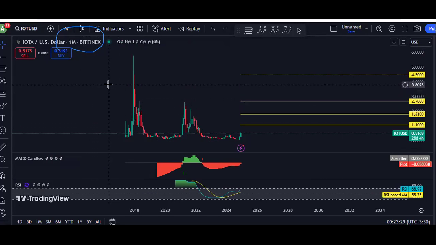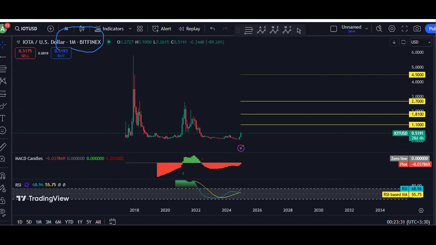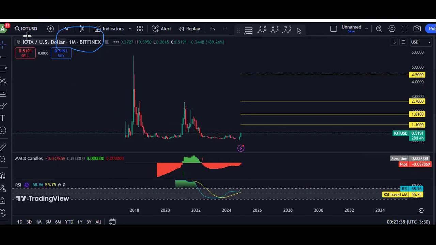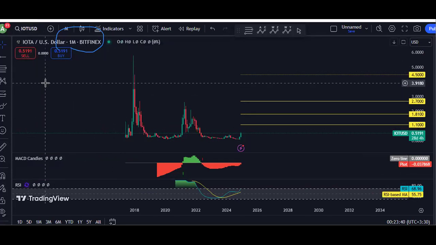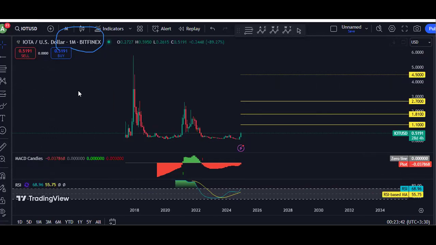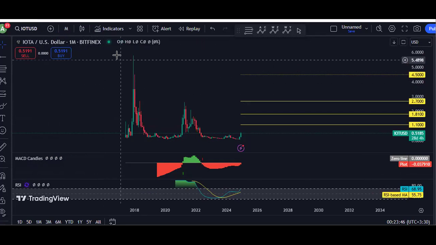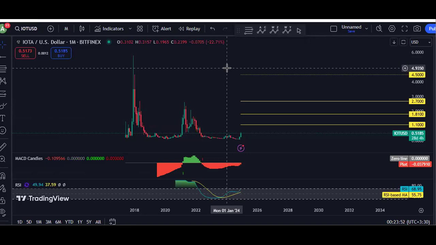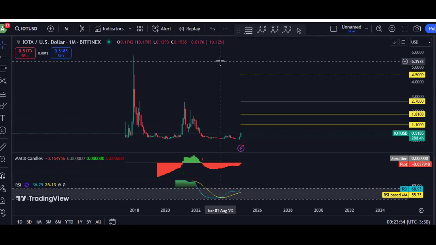Now we're talking about the all-time high. For me, since I remember, in 2018 the all-time high for IOTA was 4.5, somewhere within that range. That's why I want to highlight this. Now, what's the all-time high, 5.8 or 4.5? At that time, some of the exchanges had different prices because of the bubble in the market.